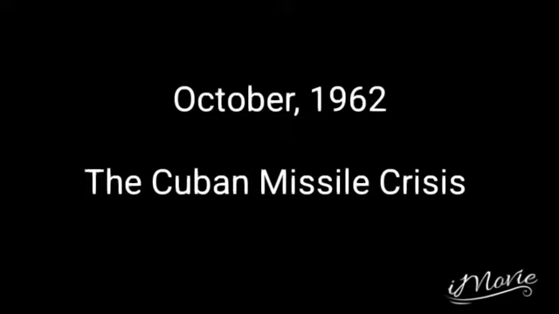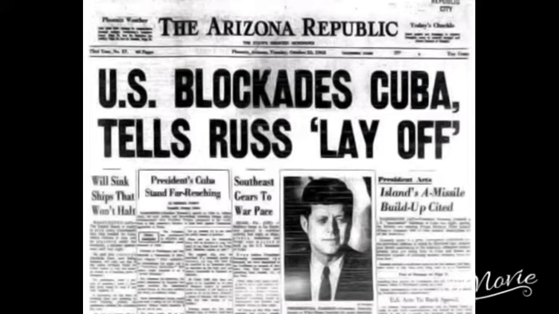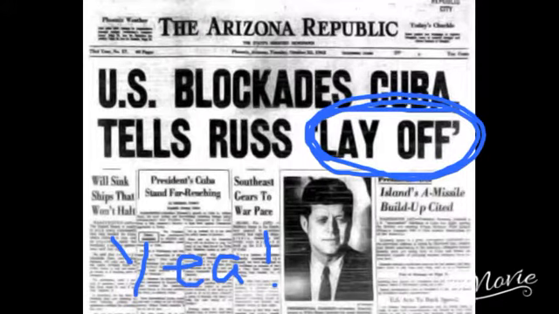This is the Fog of War timeline presentation, and first off we're going to begin in October 1962 with the Cuban Missile Crisis. So basically what had happened was Cuba wanted to have a nuclear war on a bunch of places like New York, Atlanta, Chicago, Washington, Mexico City, and they were all in the U.S. The reason why the Cuban Missile Crisis occurred was because the Soviet Union were building missile sites in Cuba.